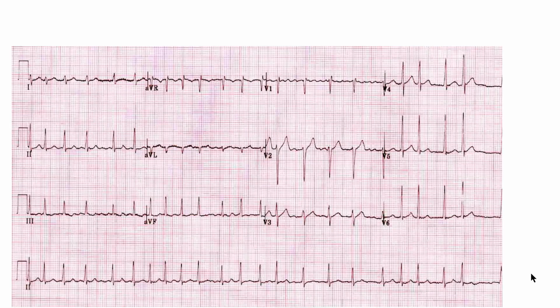Let's take a look at this 12-lead EKG. If we come down here to the lead 2 rhythm strip to identify our rate, here we can find a QRS complex that falls right on the hatch mark. We'll do our count, 300, 150. This appears to be one small box faster, so a rate of something like 160. However, if we come down here, for example, this one's almost on the hatch mark, and if we do our count here, we've got 300, 150, 100, and so this one's something more like 120. What I would say is that it's between 120 and 160, and highly variable, and then of course we would just look at the monitor from here on out.